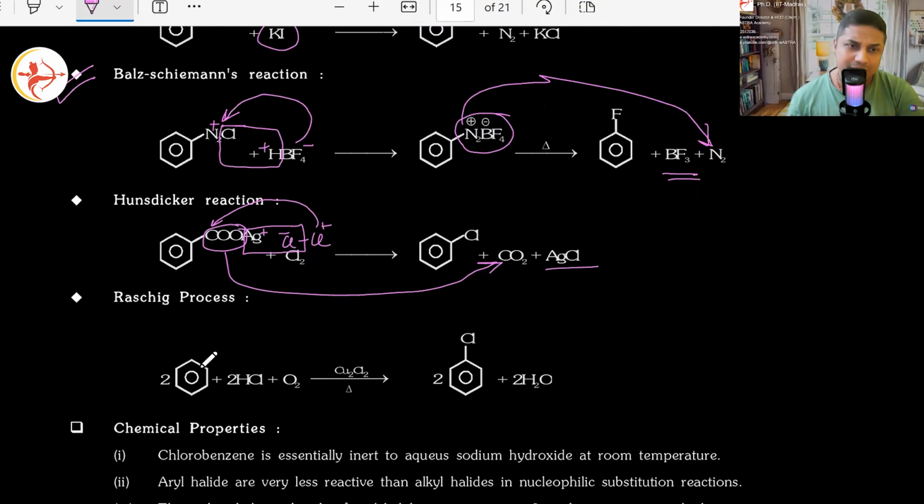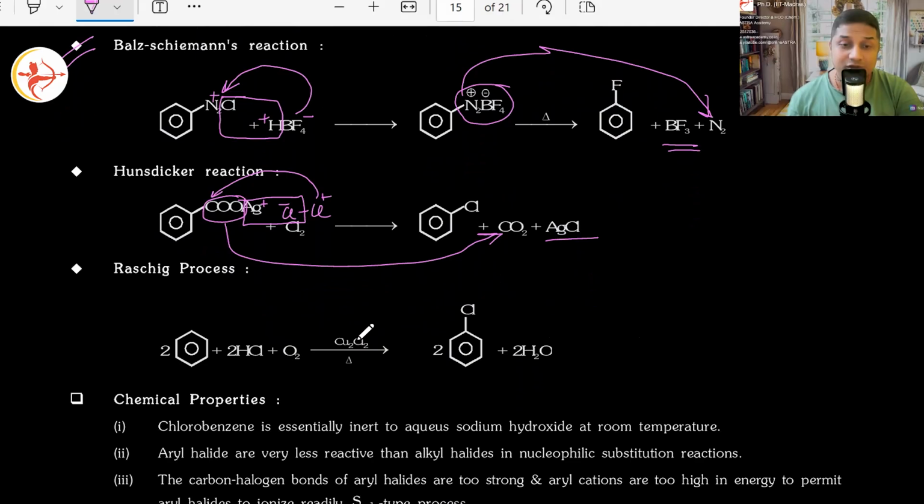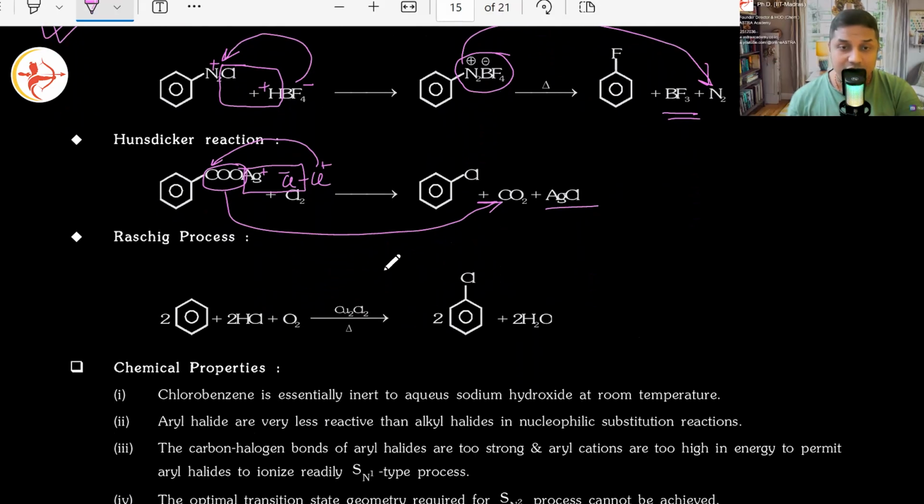Just use plain and simple benzene, but 2 moles of that along with hydrochloric acid and oxygen gas in the presence of CuCl2, copper chloride, which is just present there for the sake of increasing the concentration of chlorine, and also helping, because it is divalent in nature, also helping in taking away what?